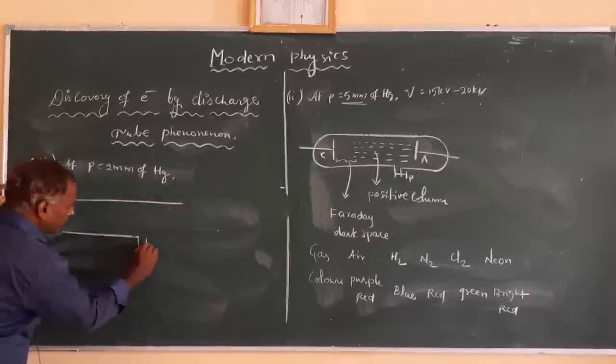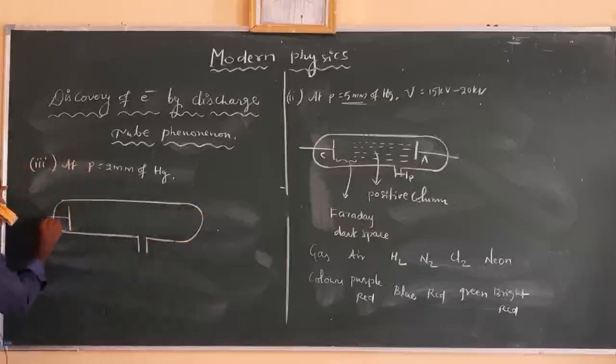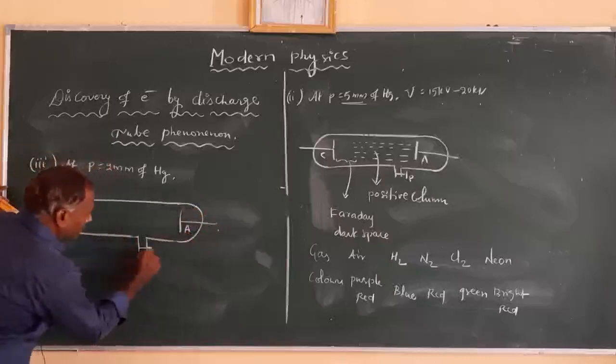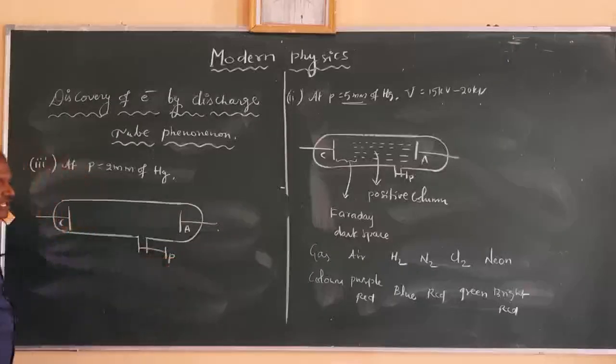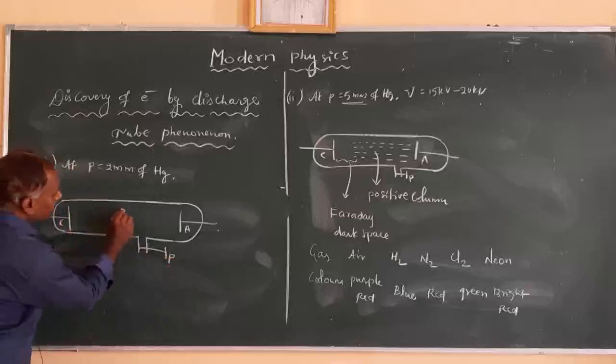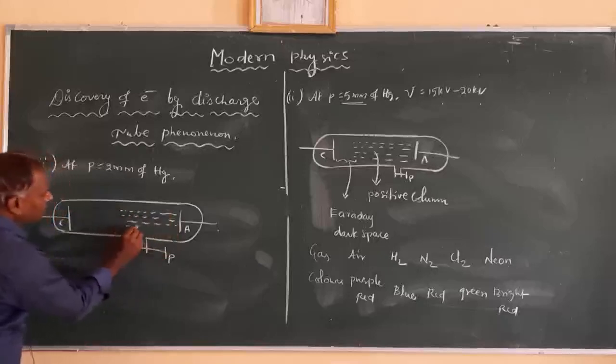Here we have the cathode and the anode, and the pressure can be varied by pumping. In this case the positive column shrinks further and is pushed towards the anode.